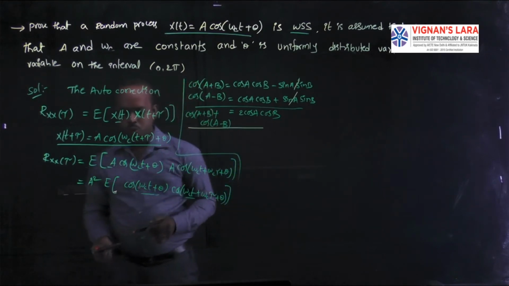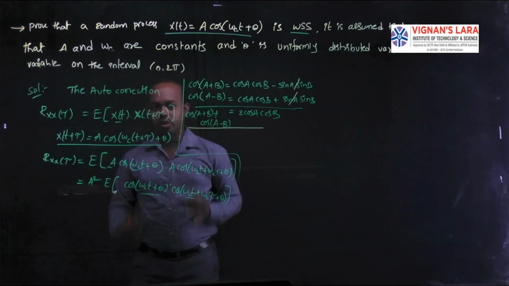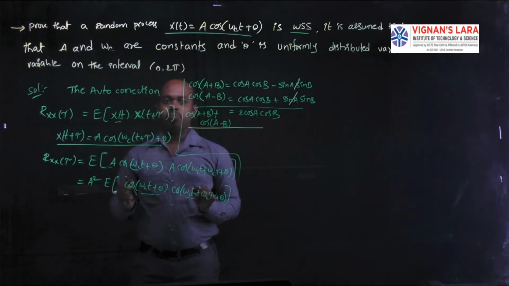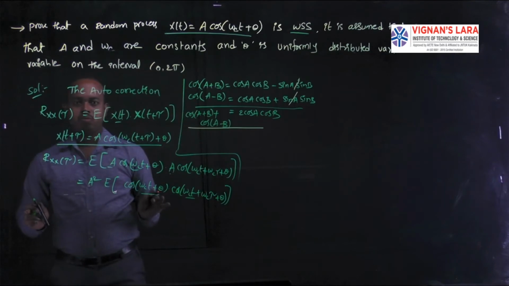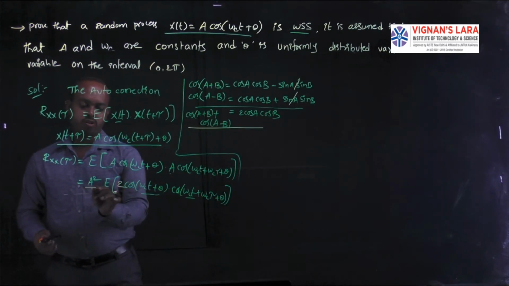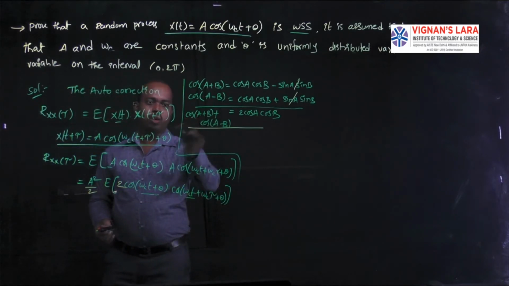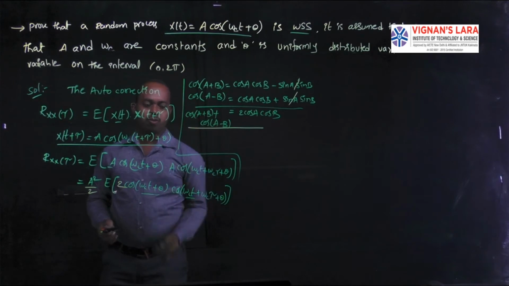I had to multiply these two functionalities with 2 and divide those functions by 2, but the value is not changed. For our simplification, we multiply with 2 and divide with 2. Now we choose this formula, the cos of a plus b and cos of a minus b.